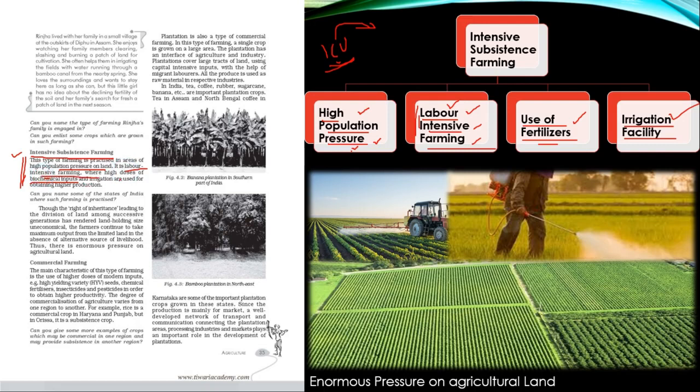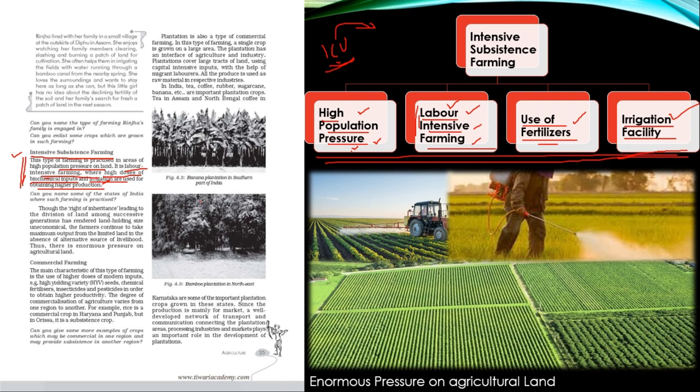Third feature is that high doses of biochemical inputs, that means artificial fertilizers, are also added to the field so as to increase the yield or production of the crop. Lastly, irrigation facility is to be provided. It cannot be done solely by being dependent on monsoon. So this is the fourth feature: artificial irrigation facilities are to be provided in case of taking up this farming activity.